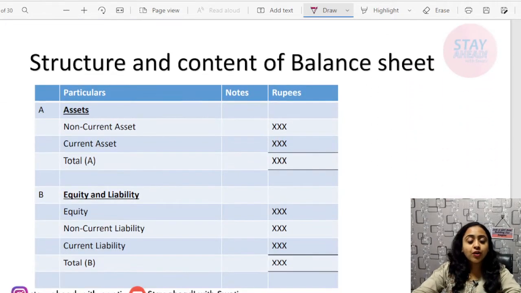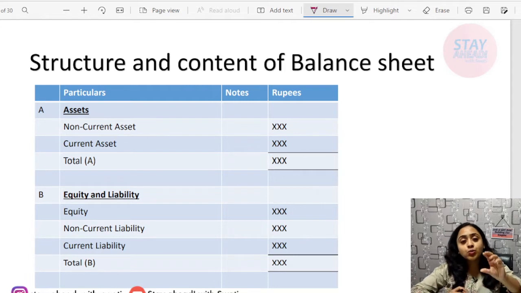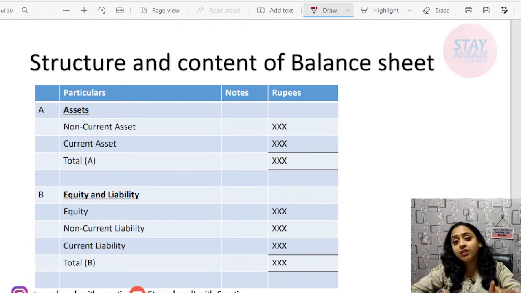Now, structure and content of balance sheet. Firstly, if we talk about P&L, there the structure was given that income and expense statement has two parts: P&L and other comprehensive income, OCI. This together was known as total comprehensive income. We had 9 items that had to be presented under OCI. Other than that, all the others will be given effect in P&L portion. Okay, you have to learn that 9 items in case you are attempting ICA exams.